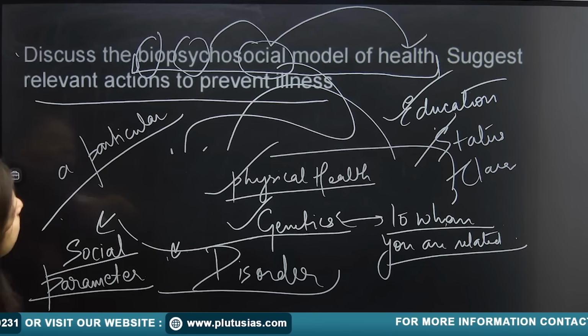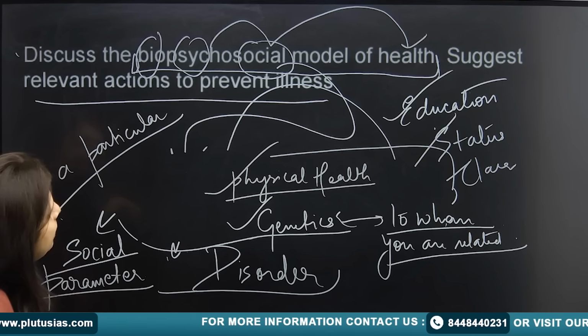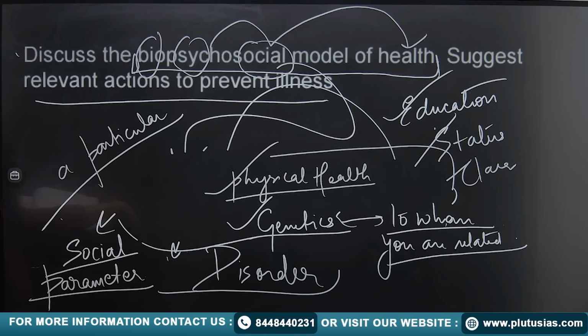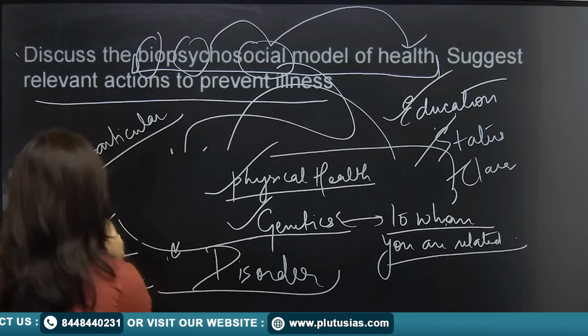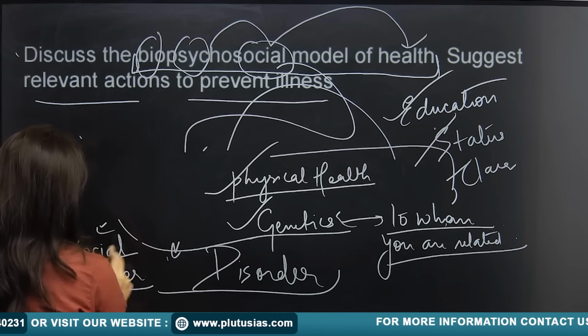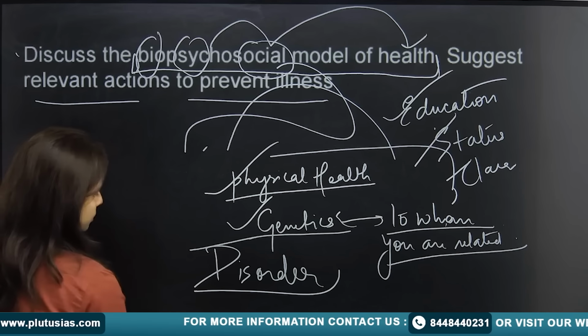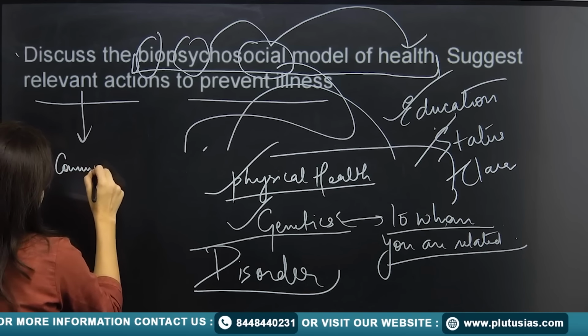Now they say that you have to suggest relevant actions to prevent this kind of illness. So how are you going to prevent such kind of illness? For example, there were many conditions where people have talked about mental illness because of isolation. So here you can suggest community engagement.